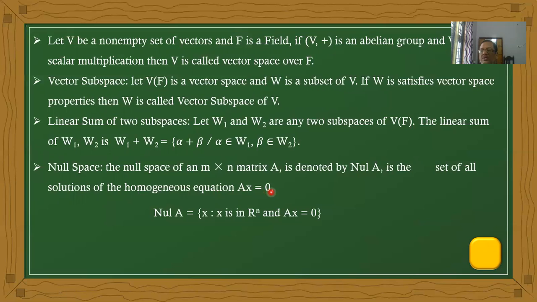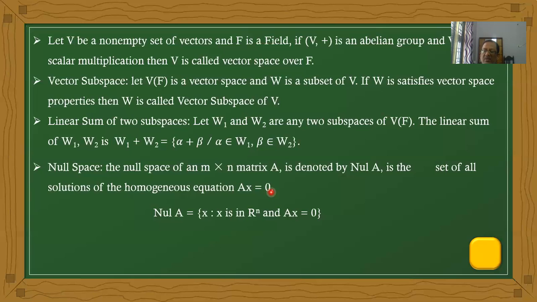Do you know what a homogeneous equation means? I am taking one example: x plus y plus z equal to 0, and the next equation, y plus 2z equal to 0. It is a homogeneous equation where the powers of x, y, z are always the same, 1, 1, 1, and it equals 0. There is no constant value.